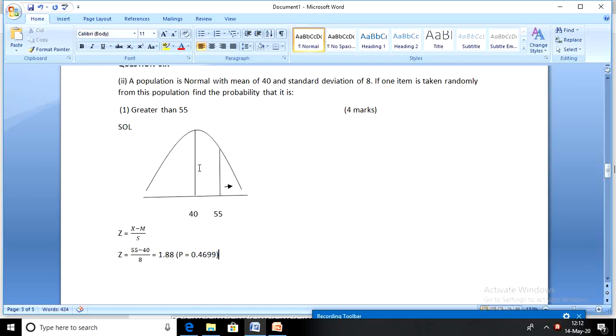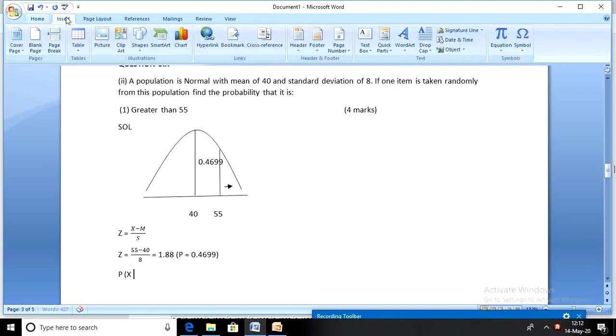And what this means is that this is the area between 40 and 55. But what we're looking at is the area beyond 55. That's a probability of greater than 55. So we'll say the probability of x being greater than 55 will be equal to, we have the entire half of the distribution as 0.5.